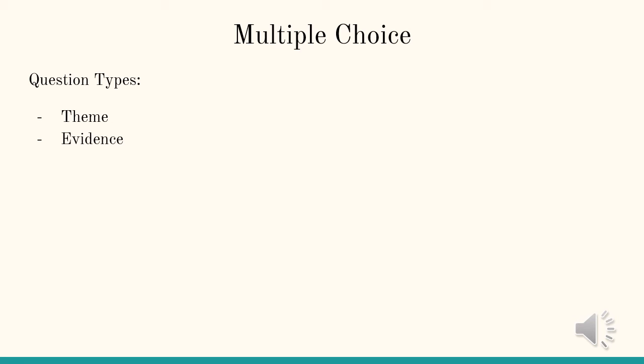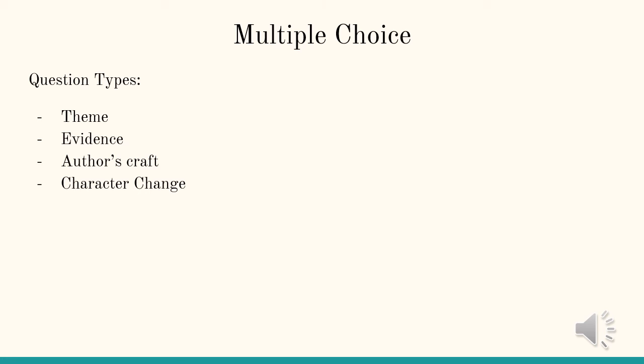We've got an author's craft question, which again is just the reasoning behind why authors include certain things in the text or make certain choices as they're writing and what that accomplishes for the reader. And lastly, a question about character change, which is comparing how a character's attitude is at the beginning of a story versus at the end of the story, and what we can learn about how that character has changed and developed as a result of that.